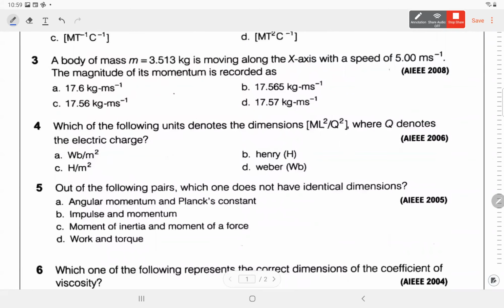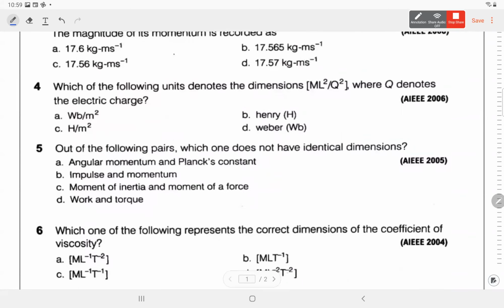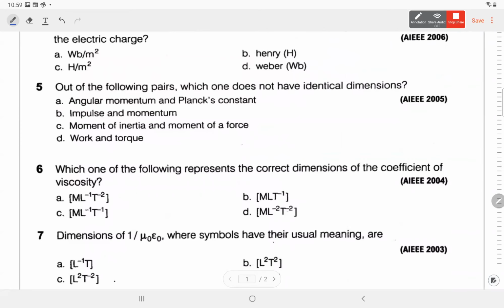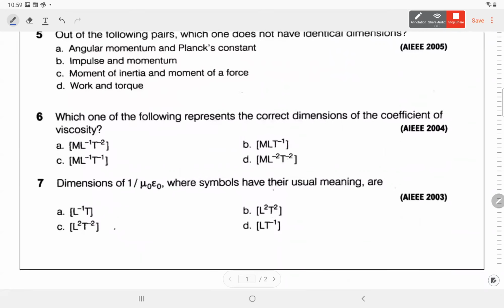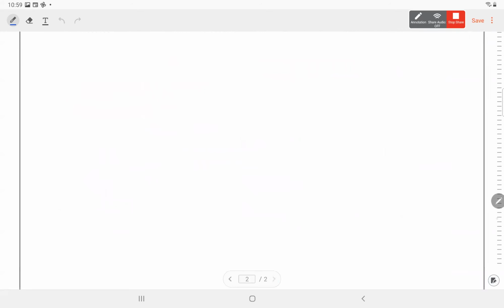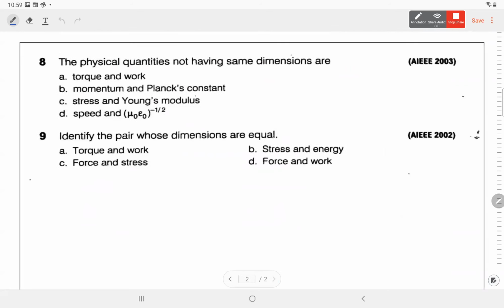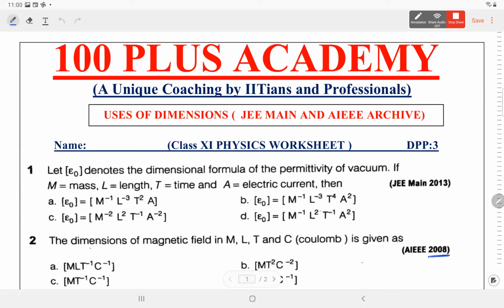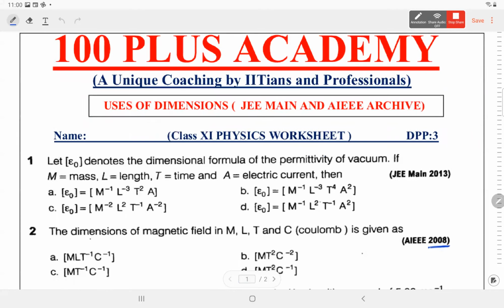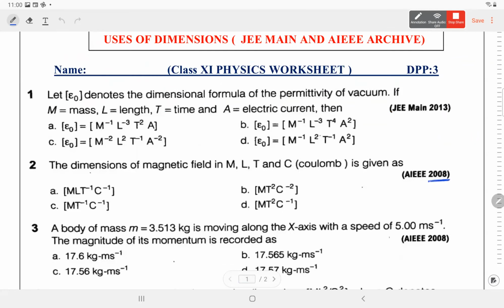Then there is some error formulas. Error we will see later on. Which of these represent the correct dimension of cones? Okay, so these are only a few questions that have been asked. Identify the pair which has the same dimension. So you can see the questions are very easy. Just you have to be a little cautious while solving the question.